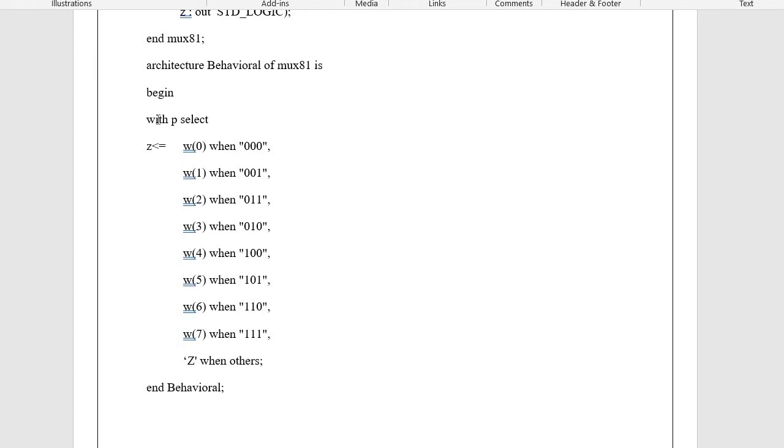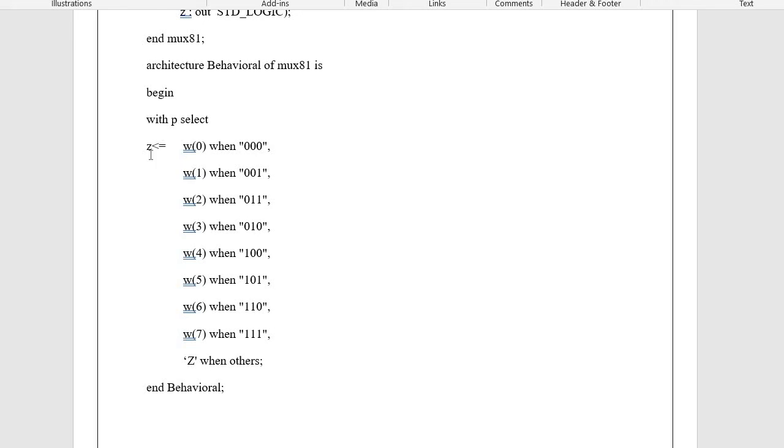Very simple. The syntax is with, then whichever signal you want to make it sensitive to, that particular signal name will be written here. We want to make it with respect to P, that is the select line. Since there are 3 bits, we will have 8 different combinations for the select line, starting with 000 to 111.